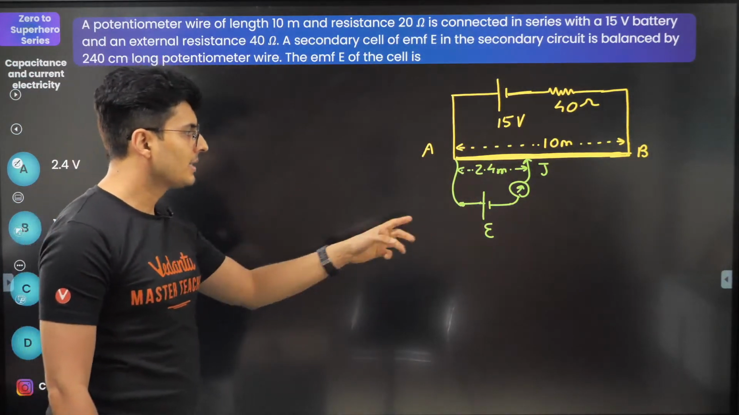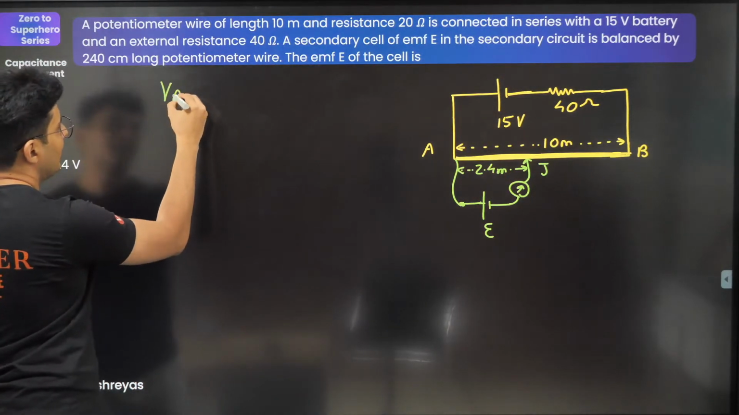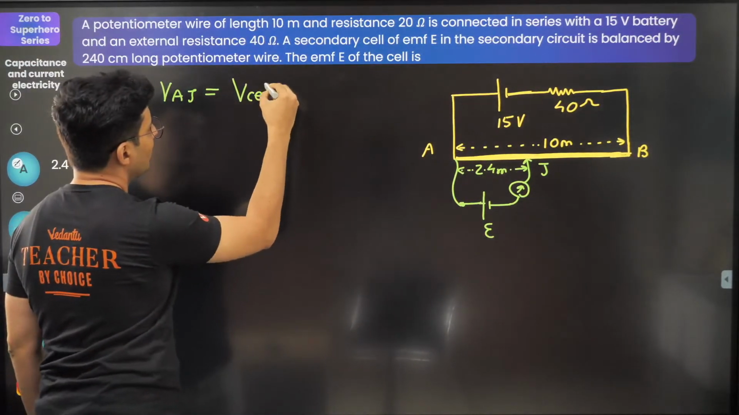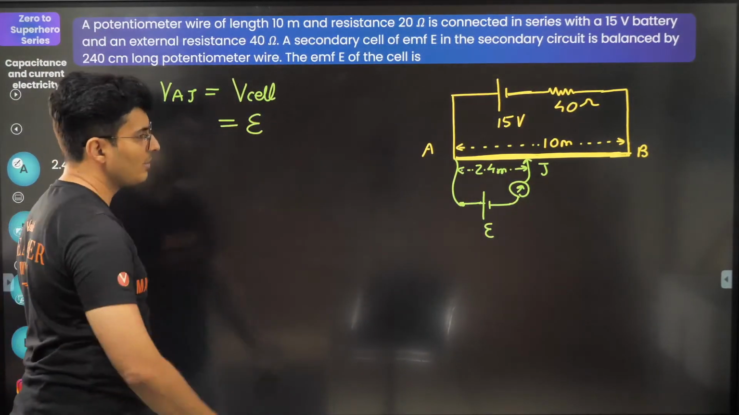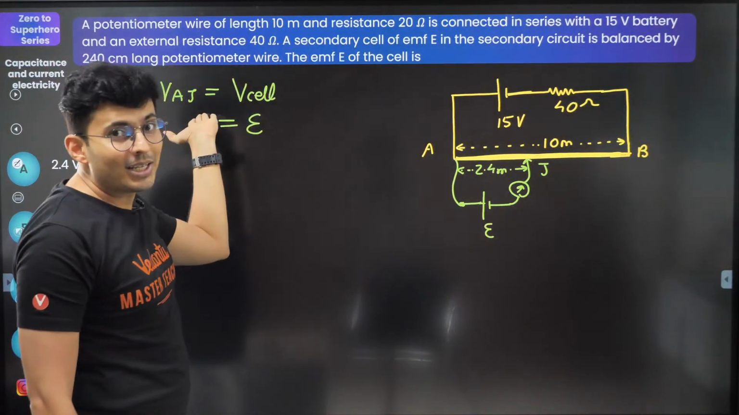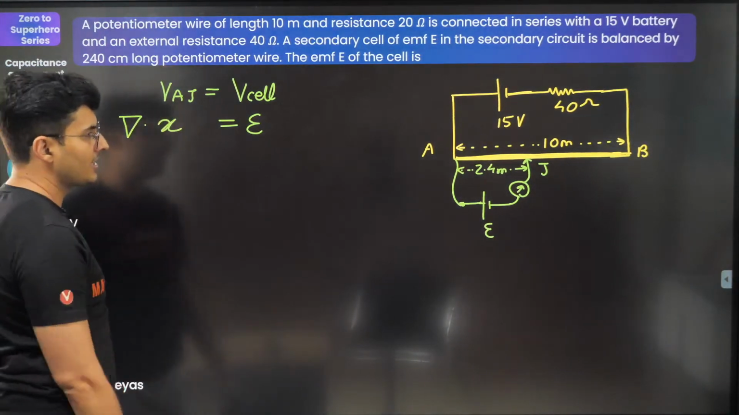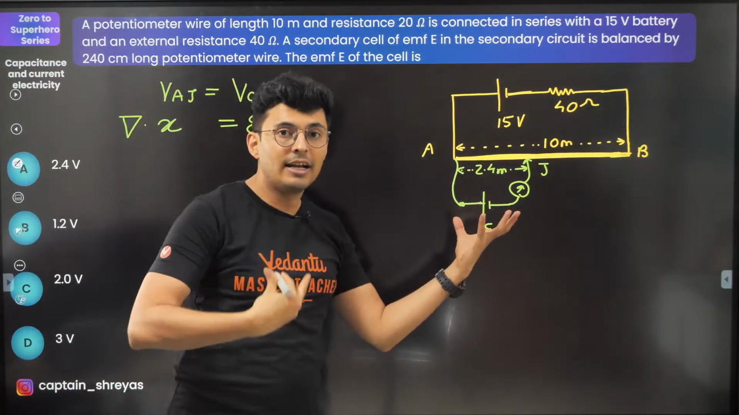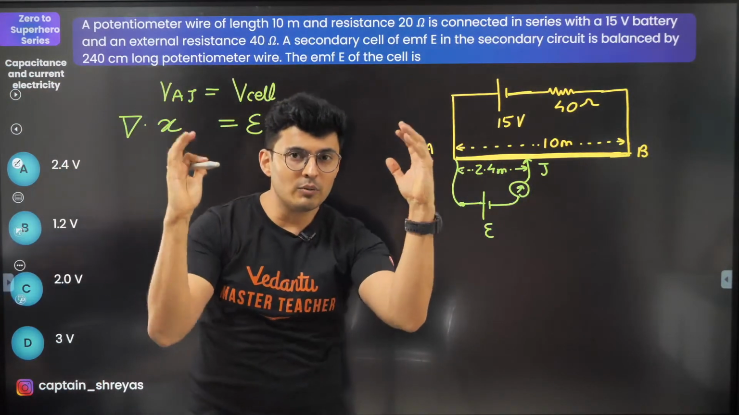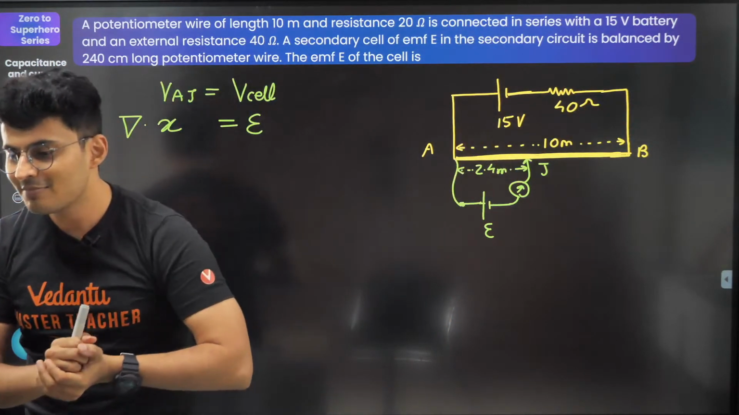Simple. Guys, whatever voltage is there across AJ is also the voltage across the cell, which is nothing but your EMF. Okay, and that's exactly the question. I don't know what is the voltage across AJ. It is nothing but the gradient into that X. It's the gradient, the rate at which the voltage drops into the length. Voltage drops so many volts per meter. So for this much length, how much does it drop by? That's all.